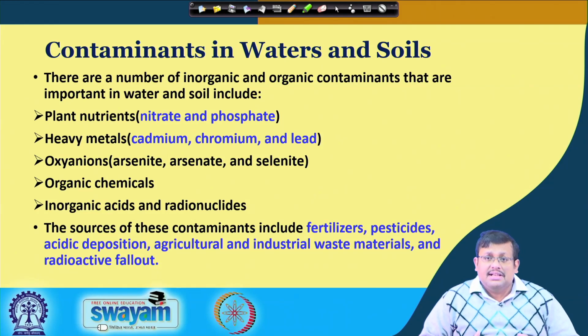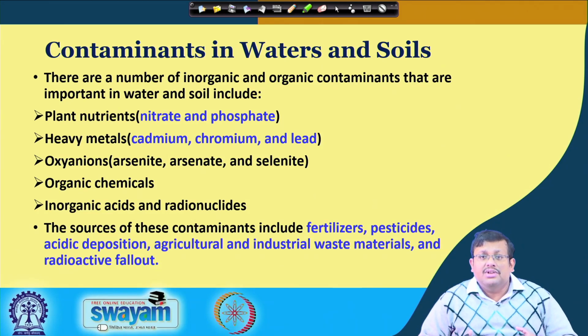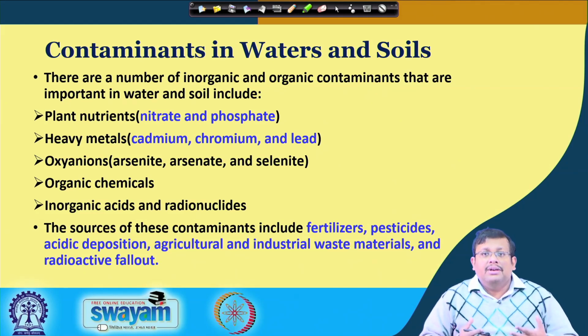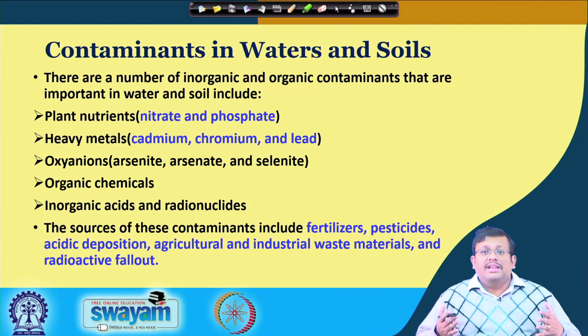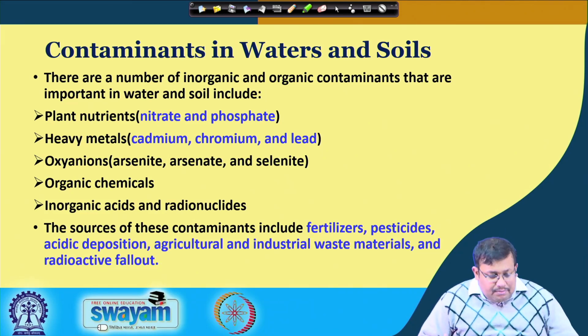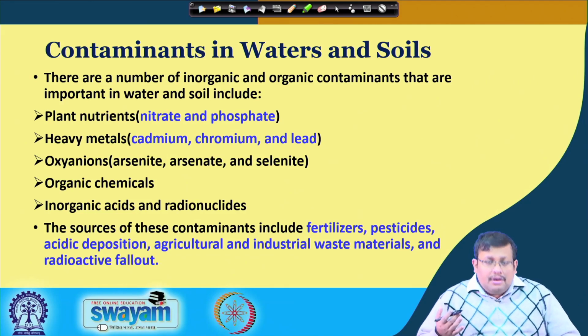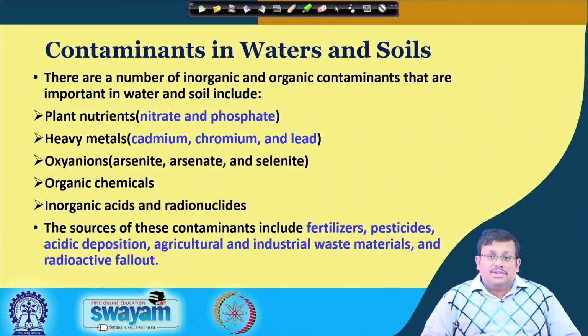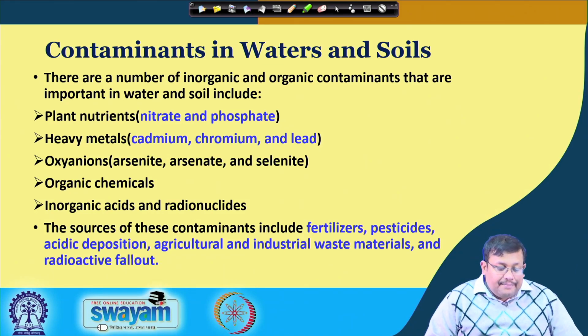Different types of organic chemicals. We have already discussed in our introductory lecture about PCBs, how PCB is polluting the environment in India. So PCB is a very important organic chemical which is hazardous. Chemicals like PCB and PAH are very important for contaminating both water and soils. And also different types of inorganic acids and radionuclides are important contaminants for water and soil.